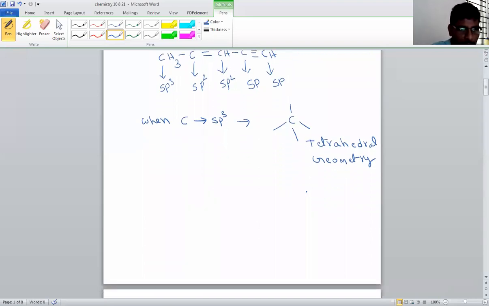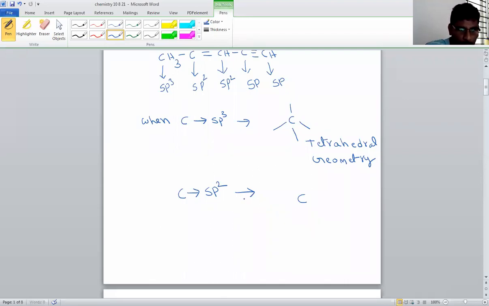So what is tetrahedral? What are the other geometries? That you will learn in the chemical bonding chapter. But just for now, you have to remember three geometries. When hybridization is sp3, geometry must be tetrahedral. Similarly, if carbon has sp2 hybridization, we know that carbon valency is tetravalency, but here in sp2 hybridization, one double bond is there.